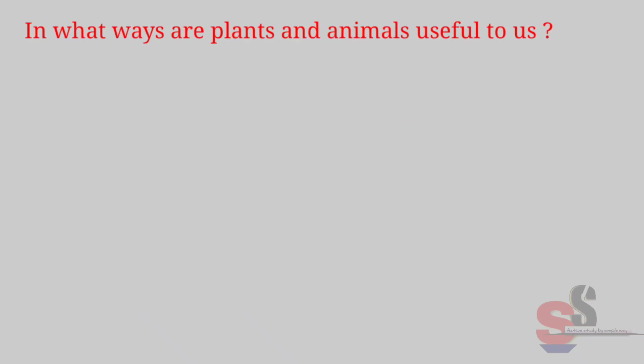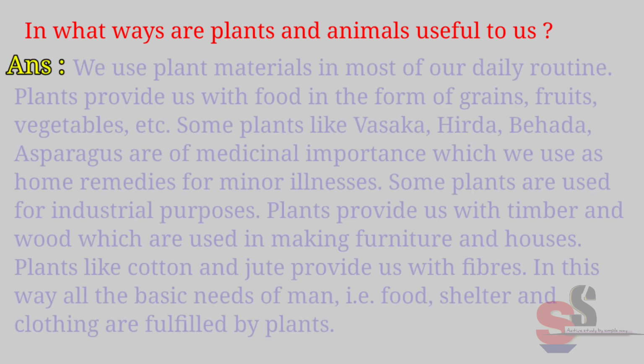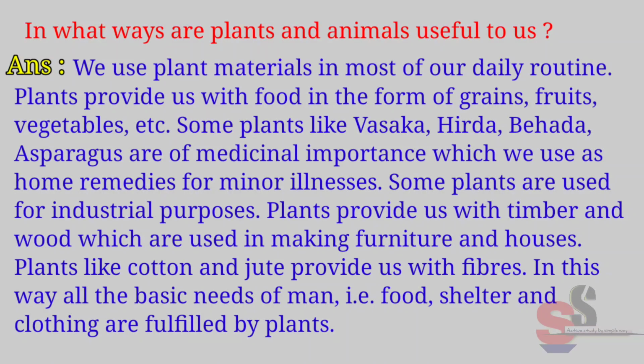In what ways are plants and animals useful to us? Answer. We use plant materials in most of our daily routine. Plants provide us with food in the form of grains, fruits, vegetables, etc. Some plants like Vasaka, Hirda, Behda, asparagus are of medicinal importance which we use as home remedies for minor illness. Some plants are used for industrial purposes.